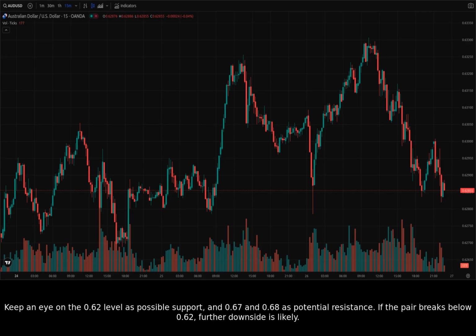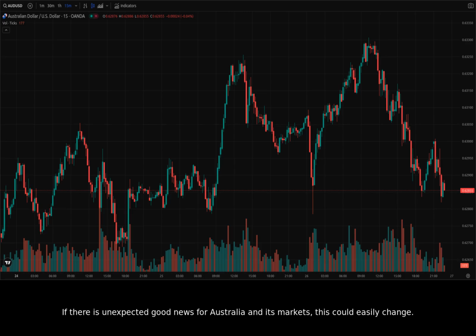Keep an eye on the 0.62 level as possible support and 0.67 and 0.68 as potential resistance. If the pair breaks below 0.62, further downside is likely. If there is unexpected good news for Australia and its markets, this could easily change.